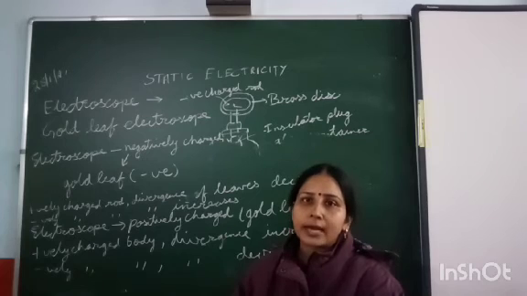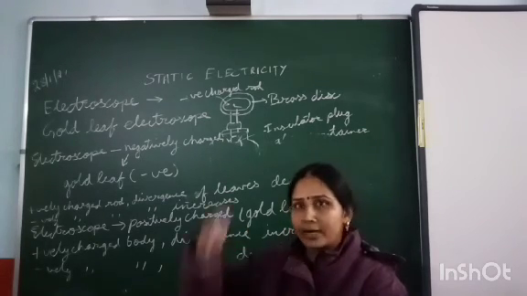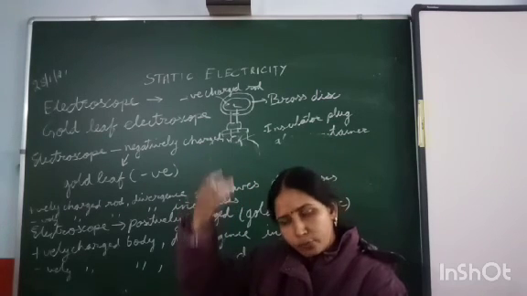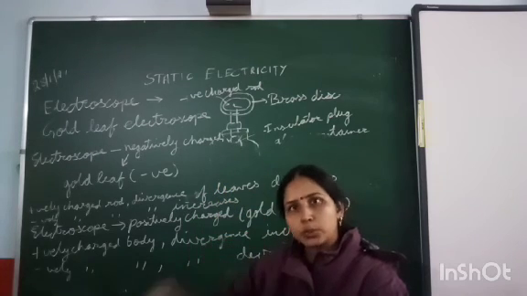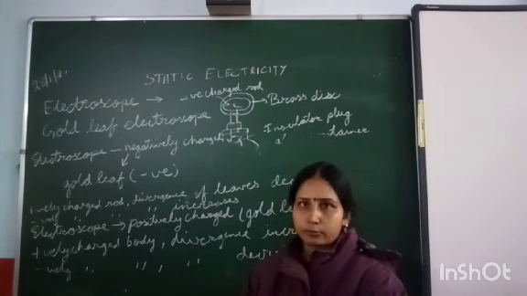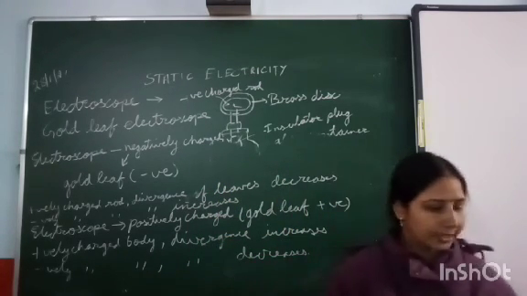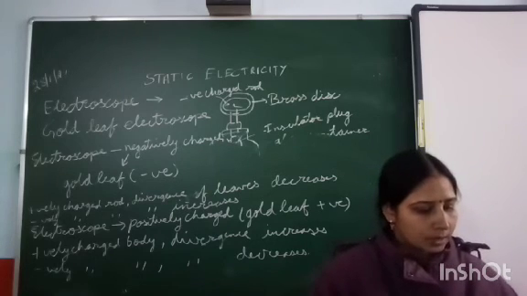The reason is that our body, being conducting in nature, provides a path for the electricity to flow through our body, and it passes from our body to the earth and then to the ground. Hence we get a shock.